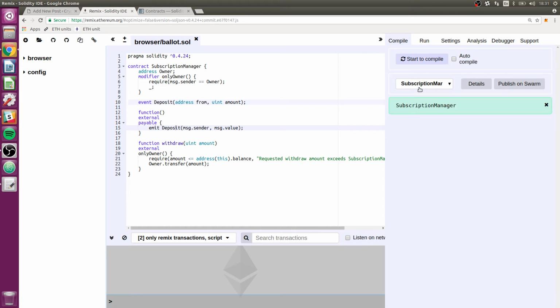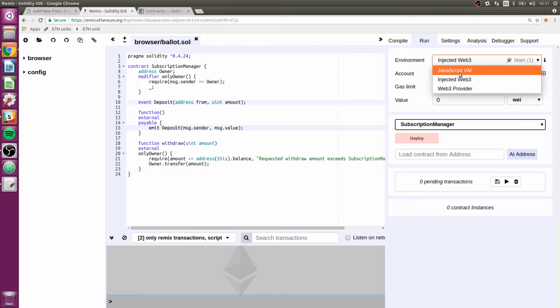Okay, close that. Now we have the contract that's compiled. We're going to go run this in the VM. And we're going to deploy.